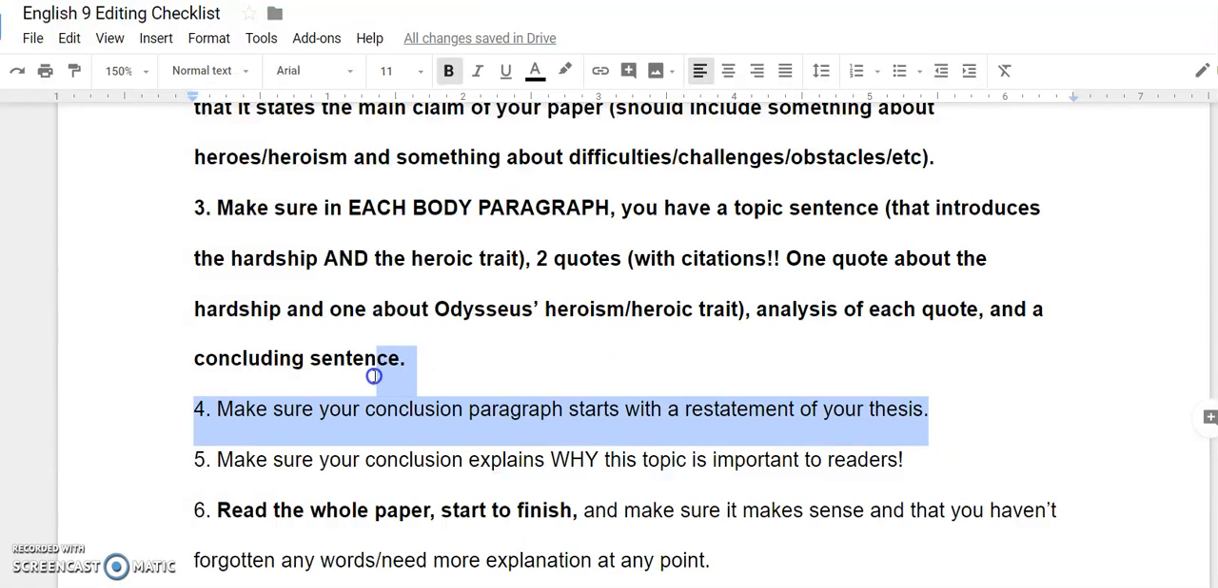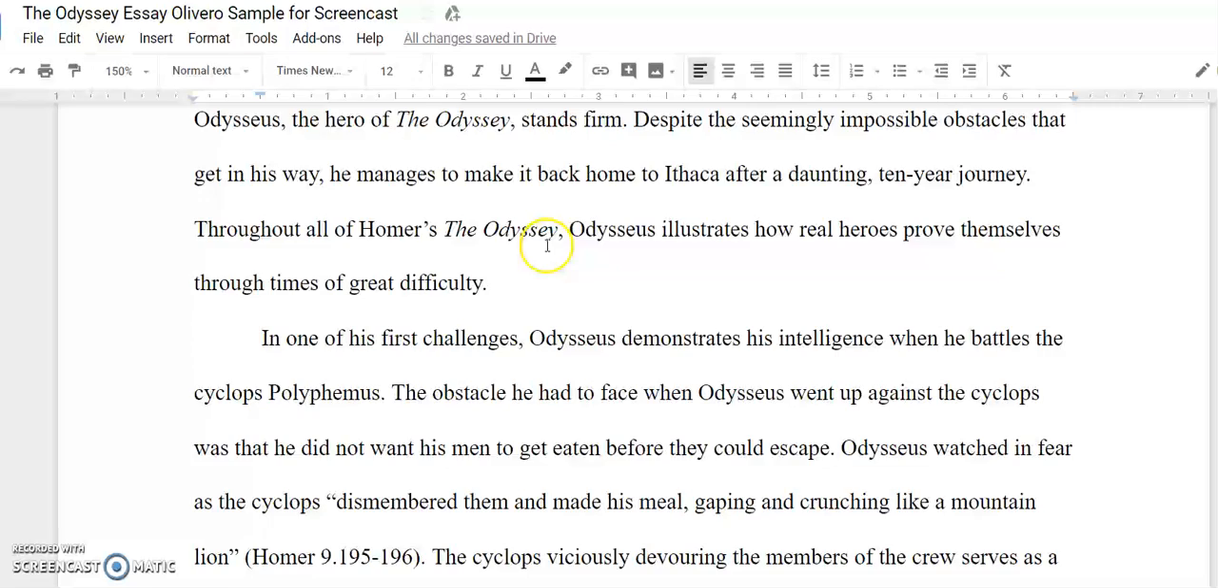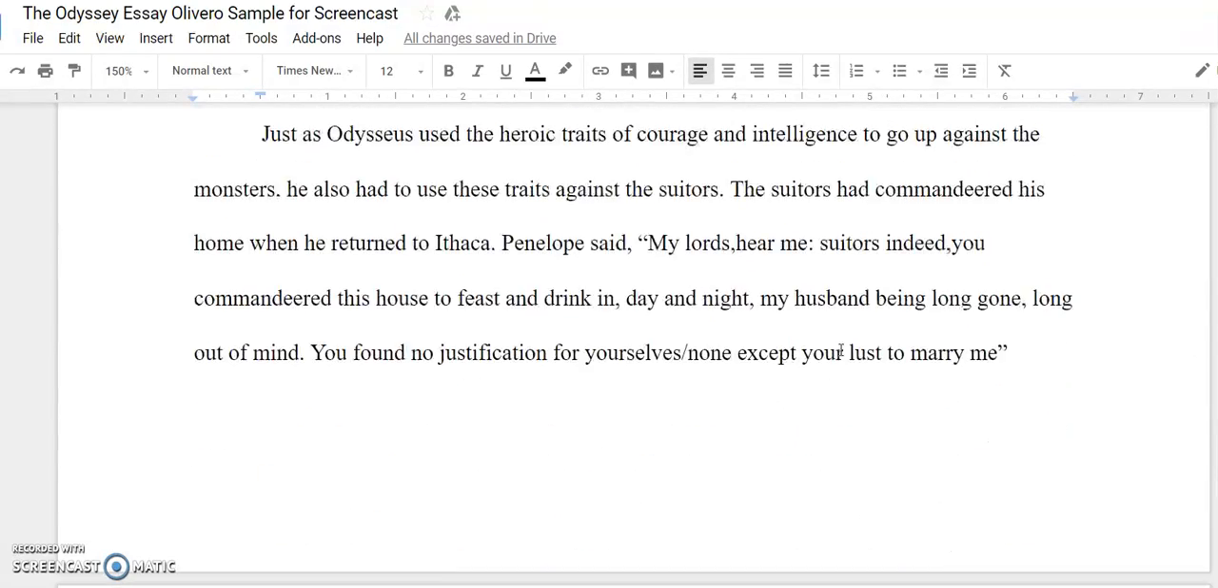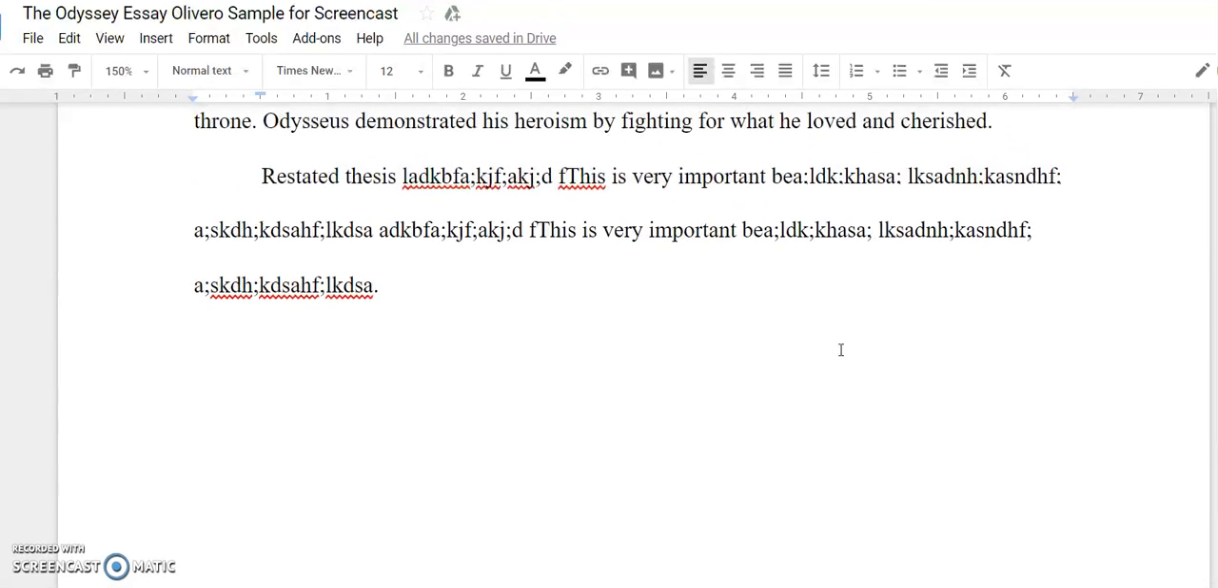Then make sure your conclusion paragraph starts with a restatement of your thesis. So if my thesis was this, throughout all of Homer's The Odyssey, Odysseus illustrates how real heroes prove themselves through times of great difficulty, which again, your thesis should not be that sentence word for word. You need to come up with your own. But I'd rephrase that. And I don't know if this sample paper has a concluding paragraph. It does not. Restated thesis is all I put.